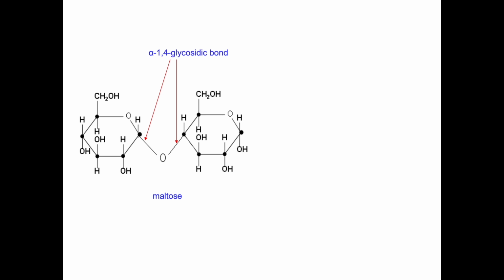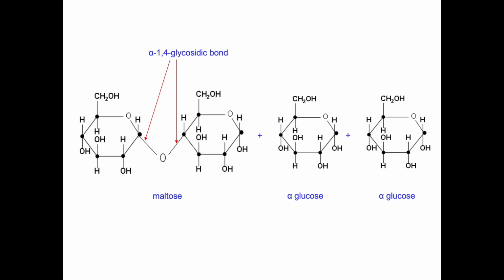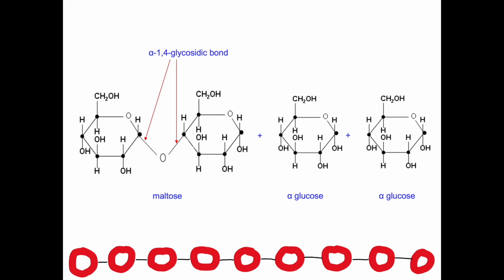Hi guys, in this video, we will learn about polysaccharides. This is a molecule of maltose. Maltose is formed via condensation of two monosaccharides. What happens if we continue the condensation process with more and more monosaccharides? This will result in the production of a long chain or a polymer of carbohydrates known as polysaccharides.